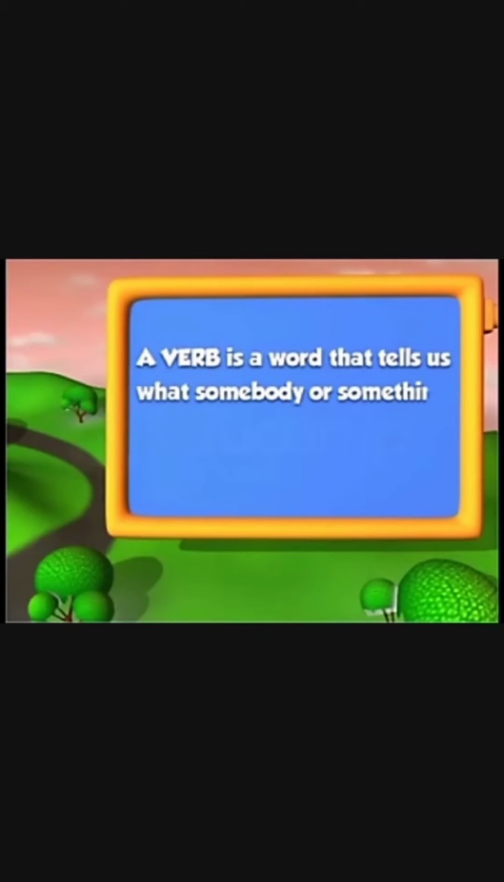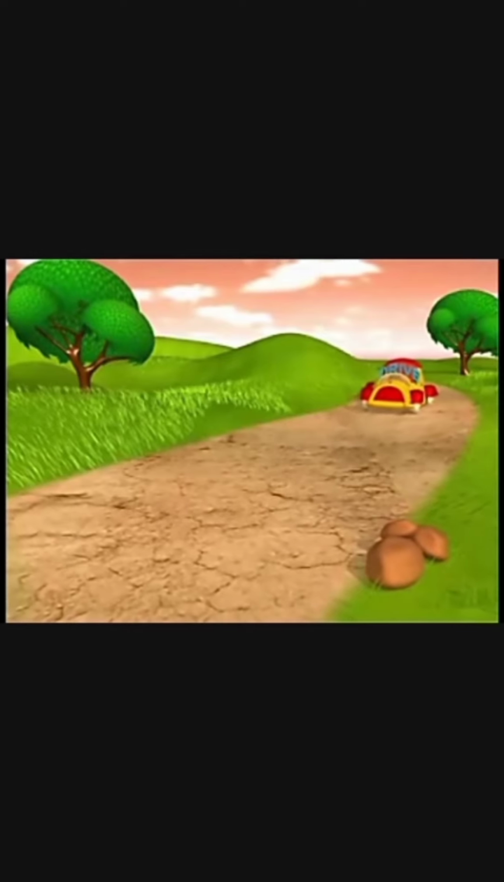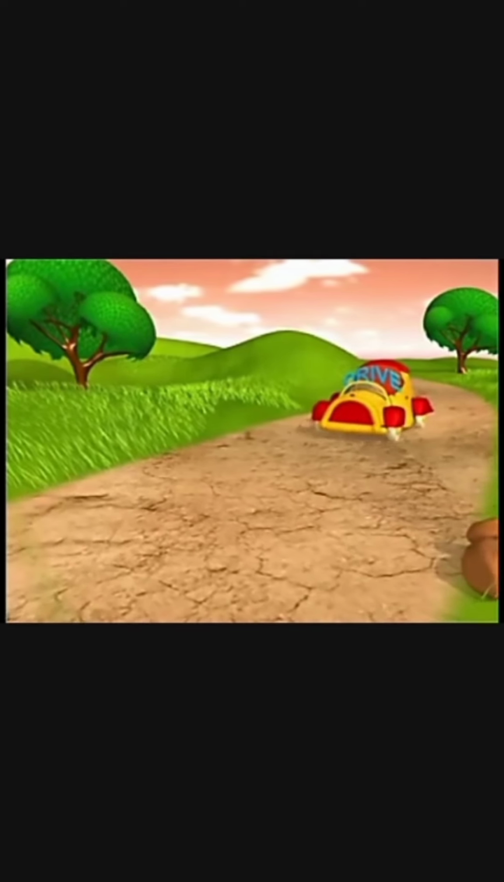Good morning, children. Today in English language, we shall continue with verbs, the present and the past tense of verbs. Then we will also continue with the exercise related to verbs. A verb is a word that tells us what somebody or something does. In other words, a verb describes an action.